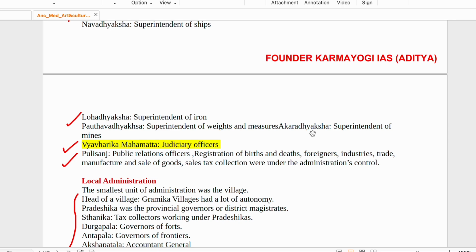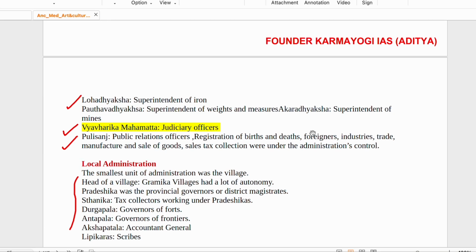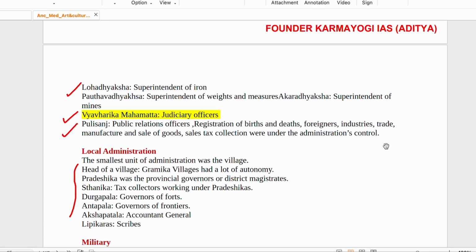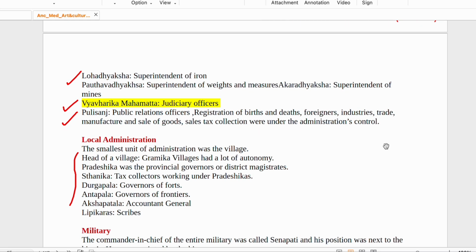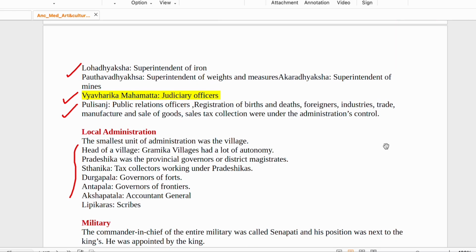Then there is Vyavaharika Mahamatya, the judiciary officer. There were also officers who were public relations officers. Registration of birth and death, foreigners, industries, trade, and manufacture and sale of goods, everything was maintained by them, and they used to keep all these records.